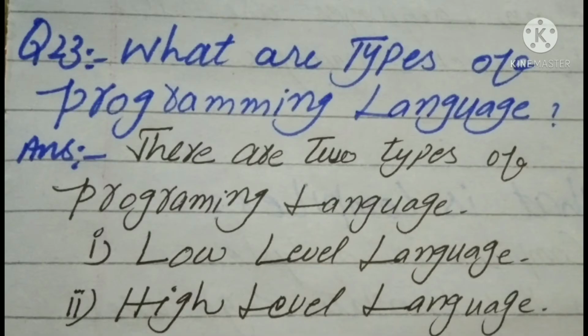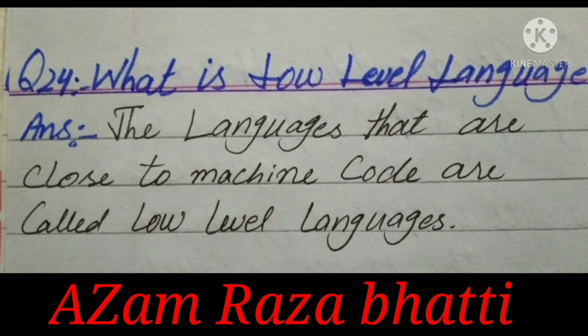What are the types of programming languages? There are two types of programming language: low level language and high level language. What is low level language?